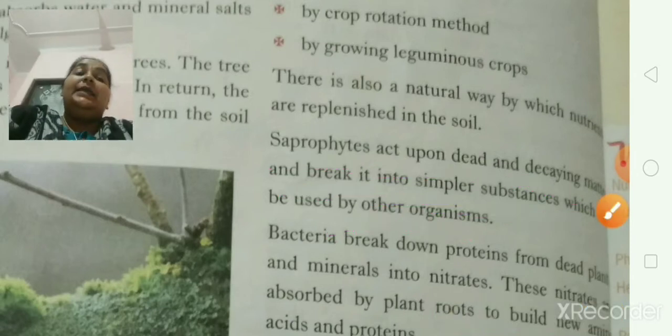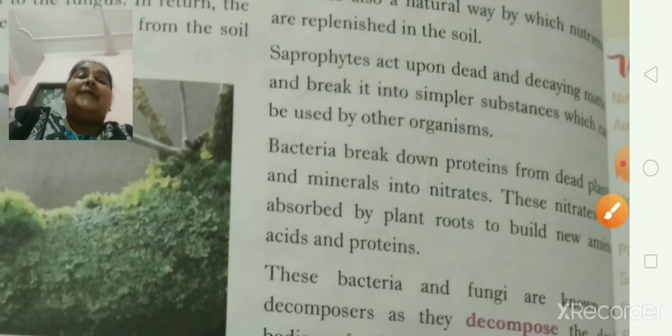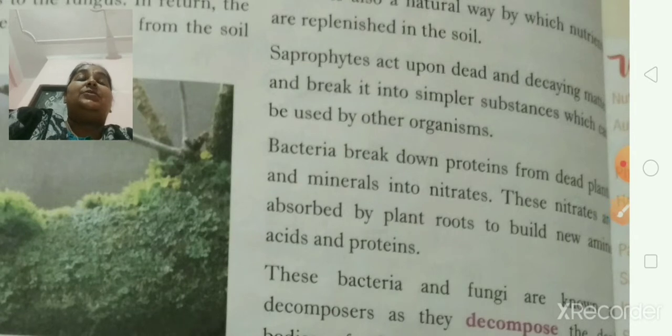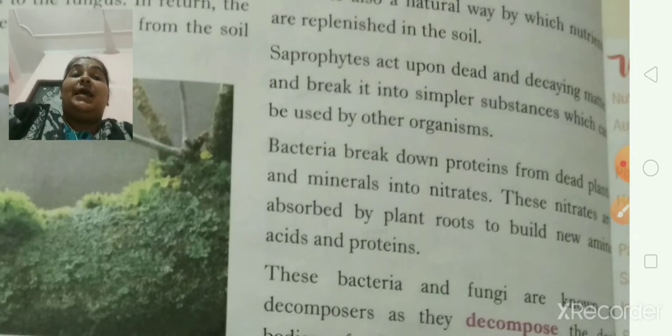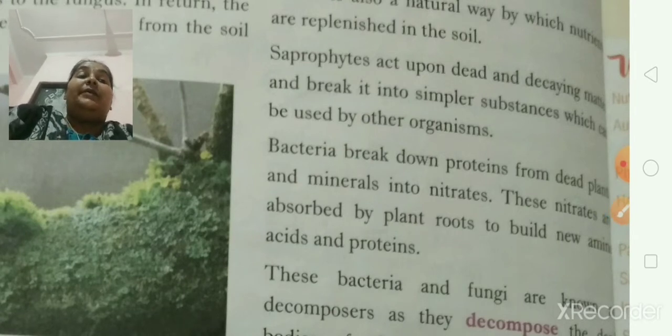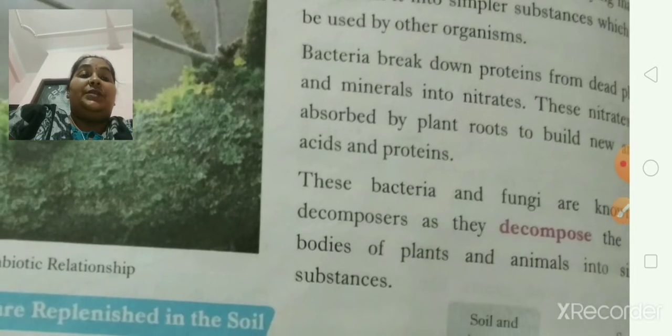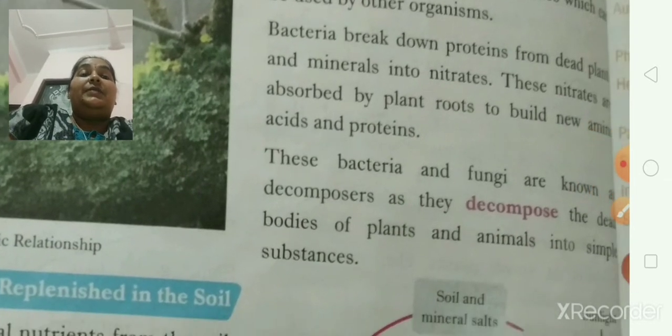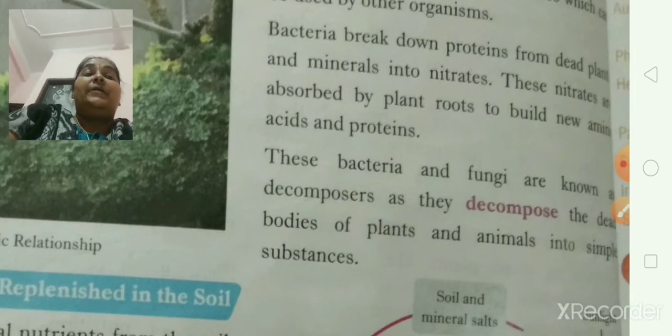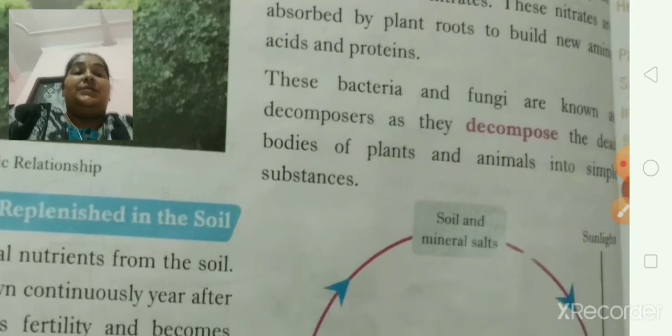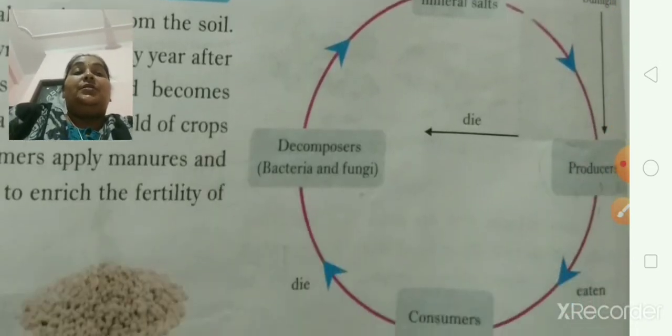In the same way, bacteria break down proteins from dead plants and minerals into nitrates, and these nitrates are absorbed by the plant roots to build new amino acids and proteins. These fungi and bacteria are known as decomposers, as they decompose the dead bodies of plants and animals into simpler substances.